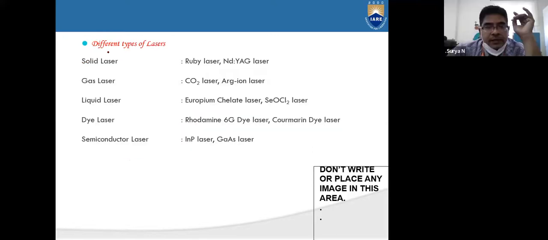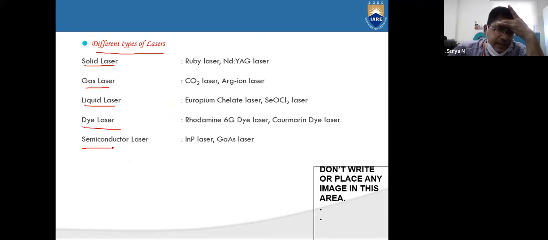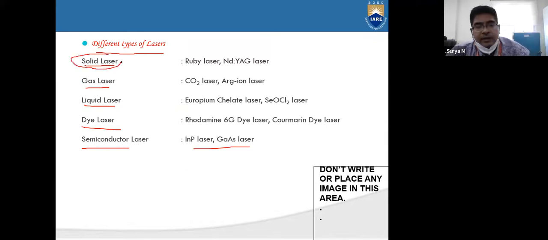So what are the different types of lasers? We have solid laser, gaseous laser, liquid laser, dye laser, and semiconductor laser. In our present syllabus, we have only the solid laser. Solid laser is nothing but ruby laser or ND-YAG laser. We have to see what is this ruby laser and ND-YAG laser.